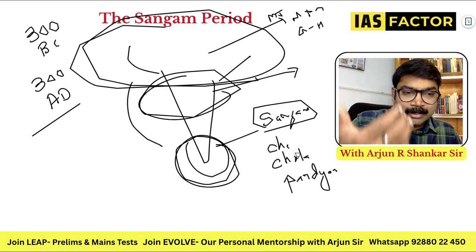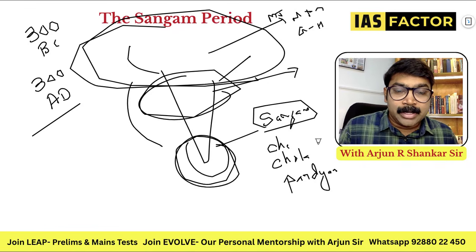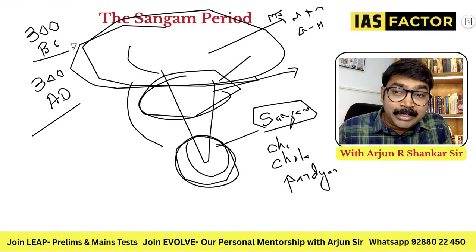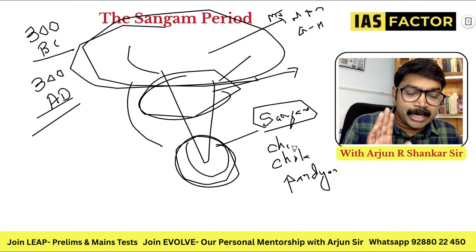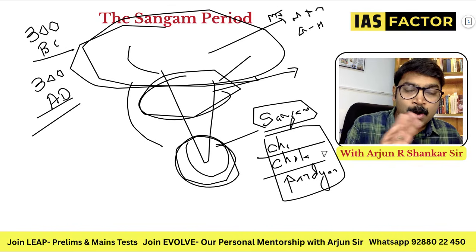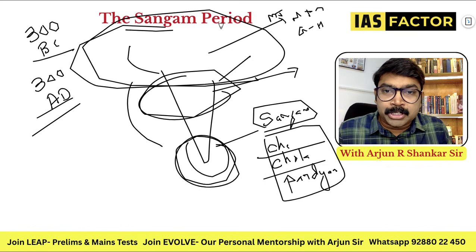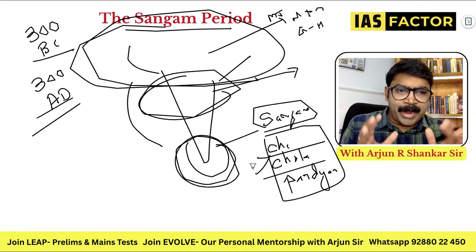That is actually coming later, in the medieval period, almost in the 10th century. That's completely new. I am talking about the ancient 300 BC to 300 AD, when we were ruled by the Chera, Chola, Pandyas. The names are the same, but the rulers are not what you imagine to be Rajendra Chola or Rajaraja Chola. No. So we have to learn a few facts about this period.